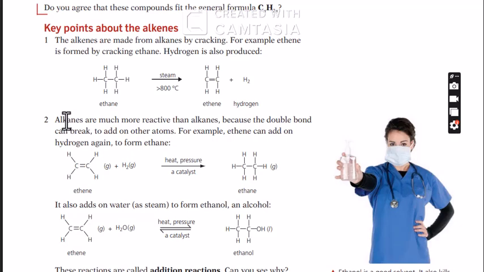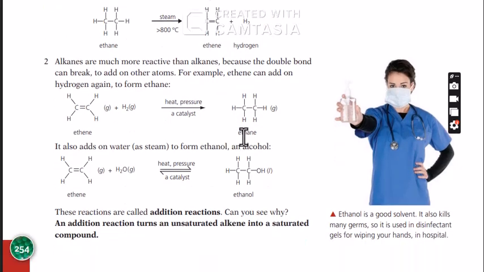So this should be E, not A. Because the double bond can break to add onto other atoms. So for example, ethene can add on to hydrogen again to form ethane. So alkenes are more reactive than alkanes. So put down these examples.